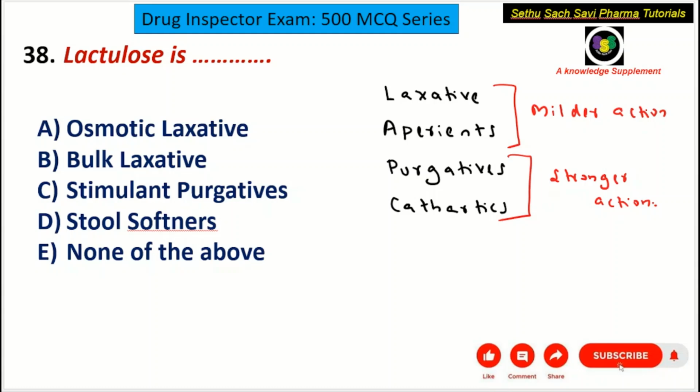Now we can divide laxatives into four categories. You can remember the mnemonic BOSE. B stands for bulk laxative. O stands for osmotic laxative.